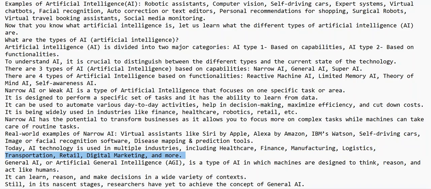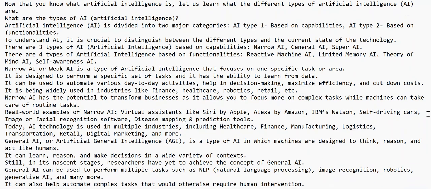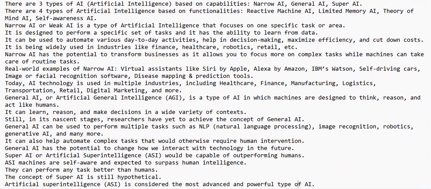General AI, or Artificial General Intelligence, AGI, is a type of AI in which machines are designed to think, reason, and act like humans. It can learn, reason, and make decisions in a wide variety of contexts. Still in its nascent stages, researchers have yet to achieve the concept of general AI. General AI can be used to perform multiple tasks such as NLP, natural language processing, image recognition, robotics, generative AI, and many more. It can also help automate complex tasks that would otherwise require human intervention. General AI has the potential to change how we interact with technology in the future.